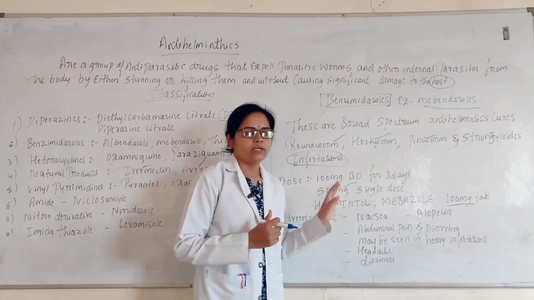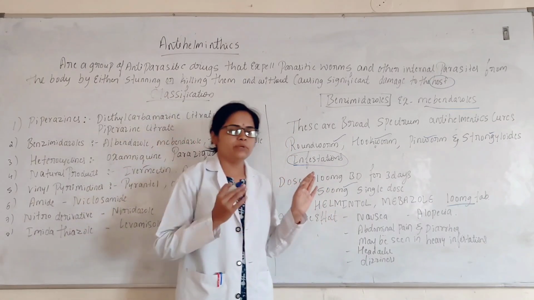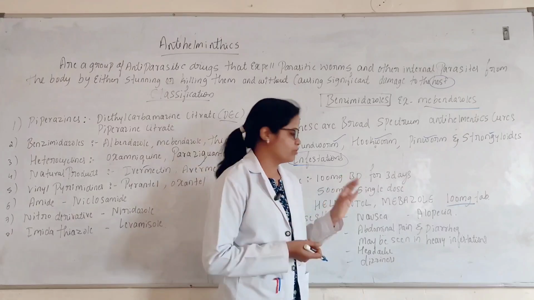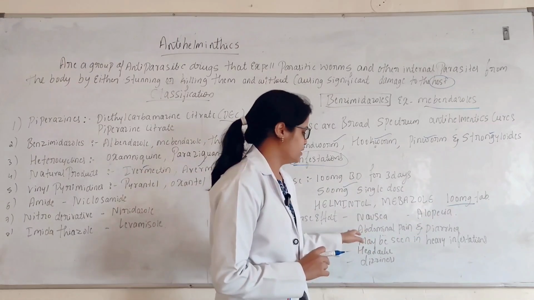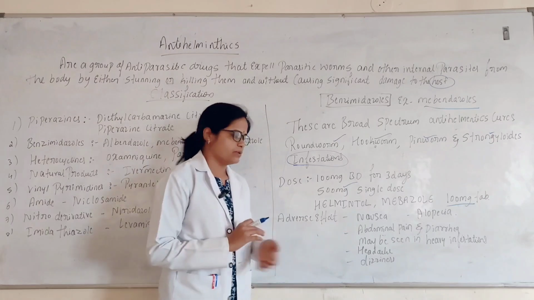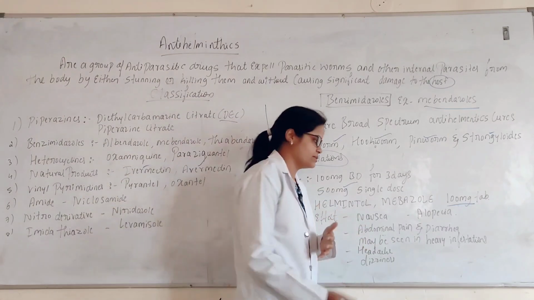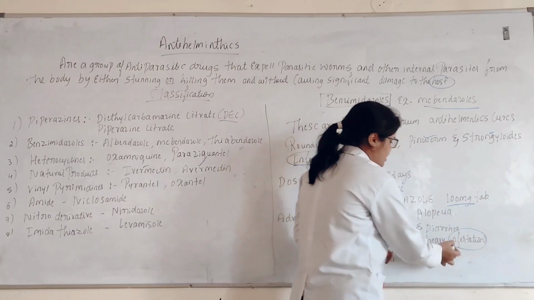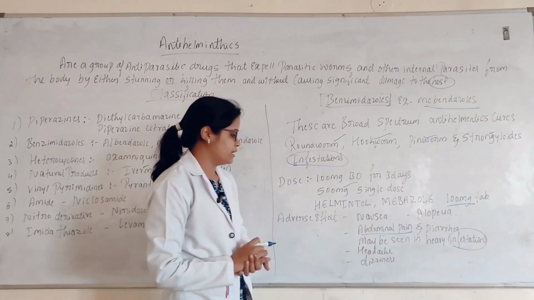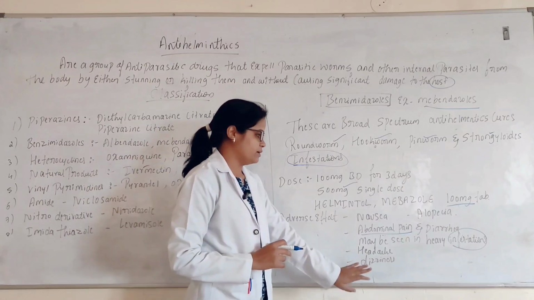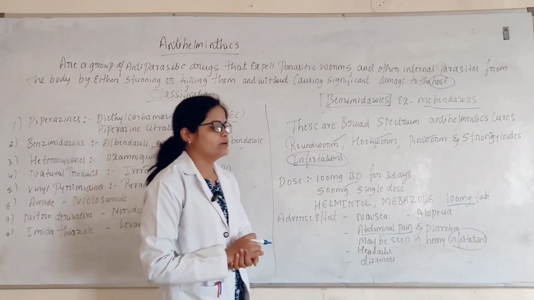Alopecia means sometimes if the patient is taking antihelminthics for a prolonged period, the person may go for loss of hair. And abdominal pain and diarrhea may be seen in heavy infestations, along with headache and dizziness. These are the common adverse effects of mebendazole.